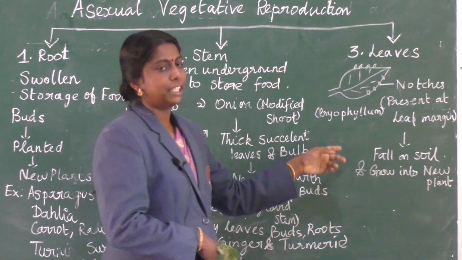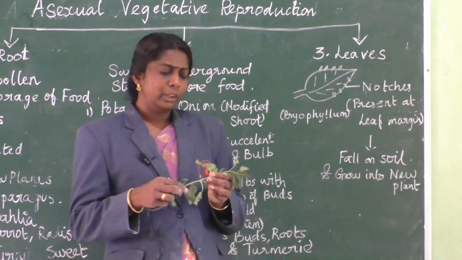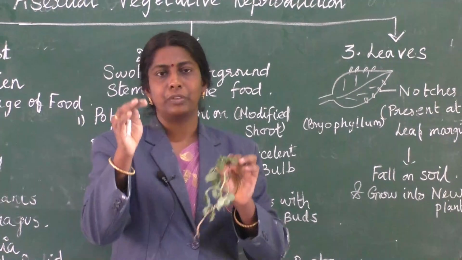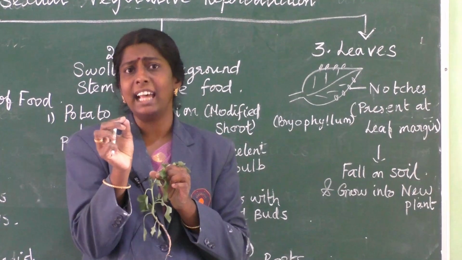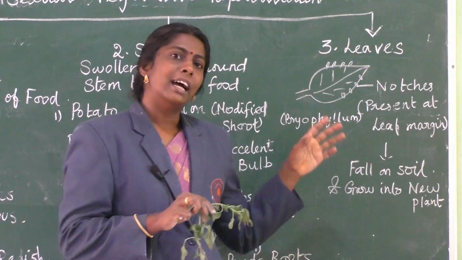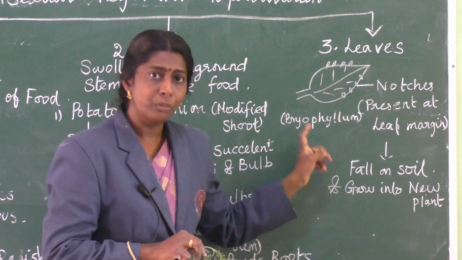Next thing is about leaves. Students, usually leaves will not be useful for reproduction of plants, but in very few cases, rarely, they may help. Okay, so as an exception, here we have taken Bryophyllum.